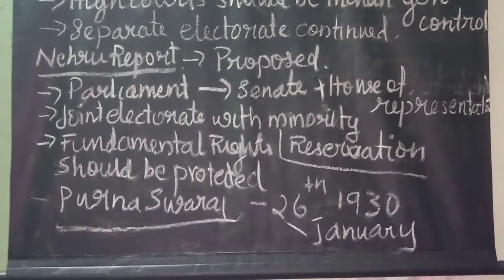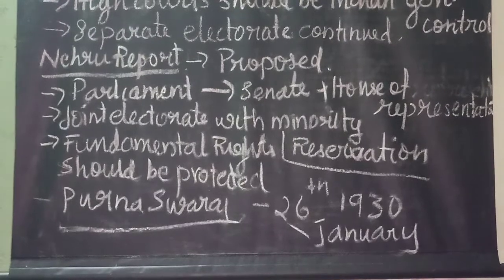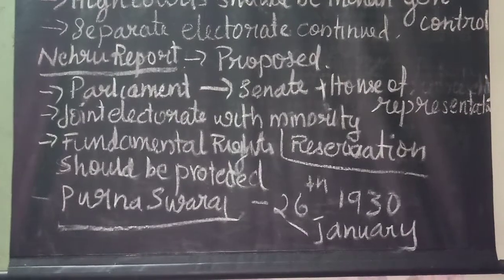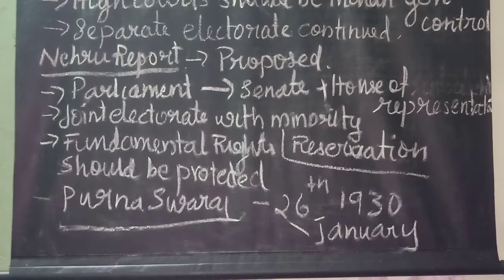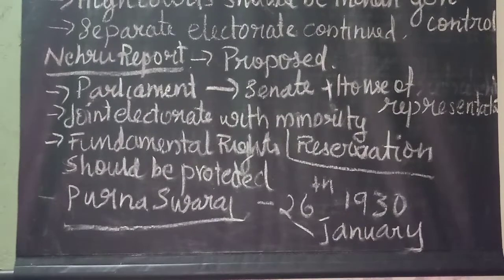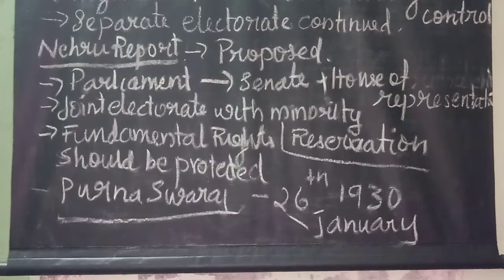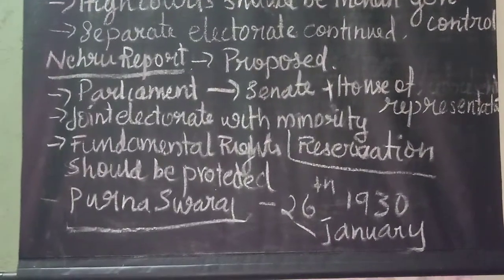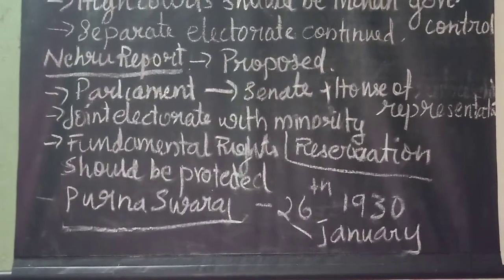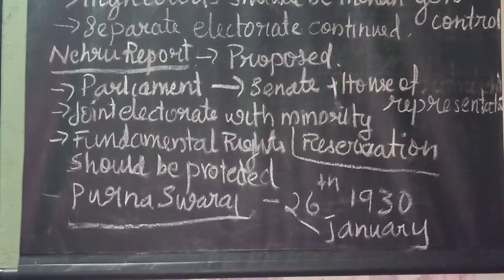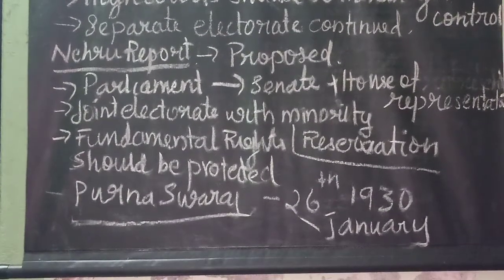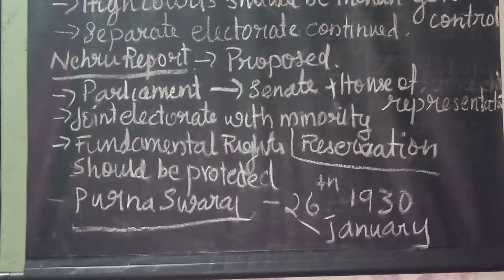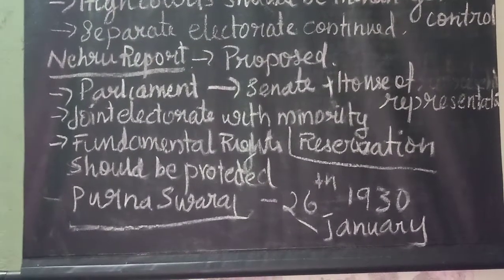So what are the other programs they have taken? First, the preparation of the civil disobedience movement. Then, as a part of this Purna Swaraj resolution, the word Swaraj in the Congress constitution should therefore mean complete independence or Purna Swaraj, which was set forth as the goal of the national movement. They decided to bring their goal, complete freedom, among the people. Thirdly, the observance of 26th January as Purna Swaraj Day, with the hoisting of the tricolor flag all over the country.